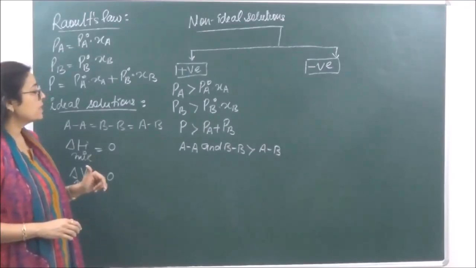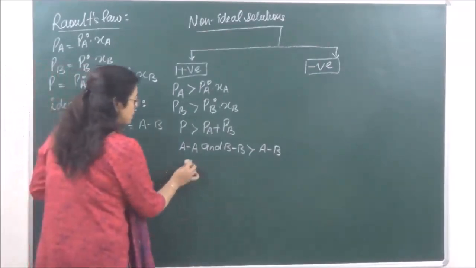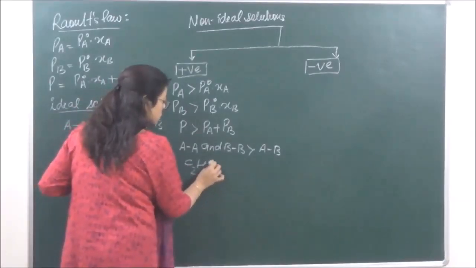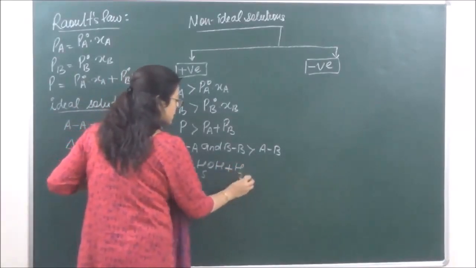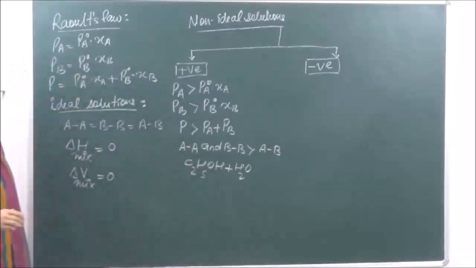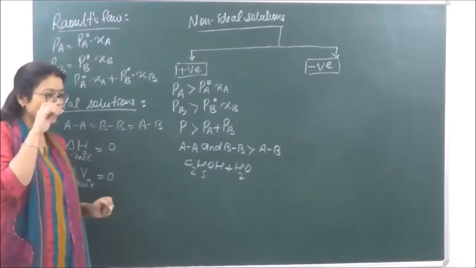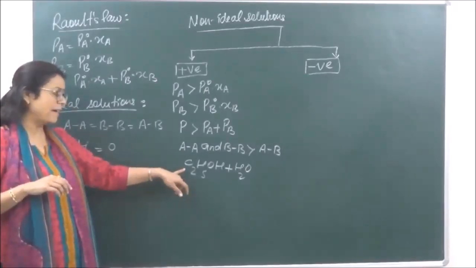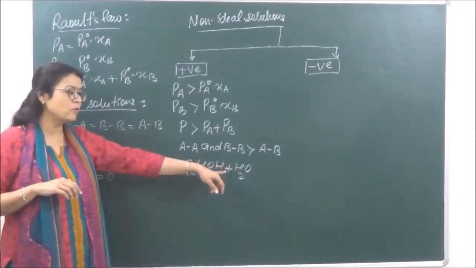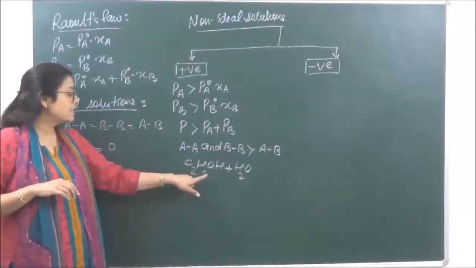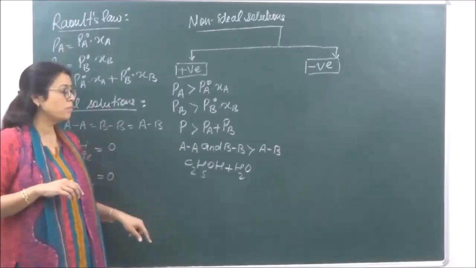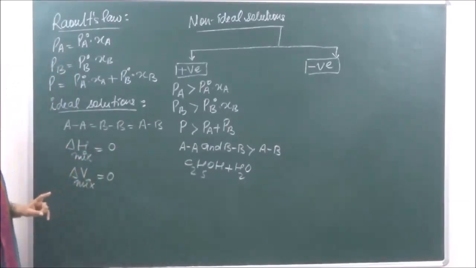An example which we can take over here is ethyl alcohol and water. Okay, now ethyl alcohol we know has hydrogen bonding. Similarly, water also has hydrogen bonding. When we mix both of them together, certain hydrogen bonds of alcohol are broken and certain hydrogen bonds of water are broken, as a result of which the interactions between both of these are weaker, and hence they show positive deviations.